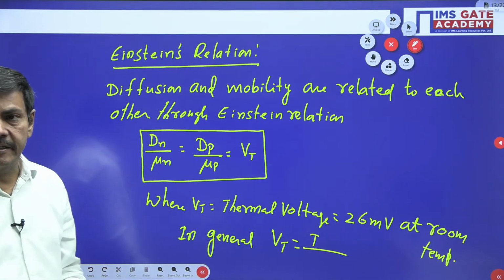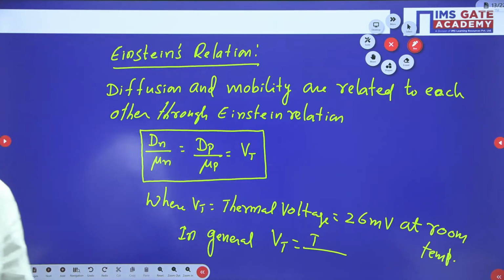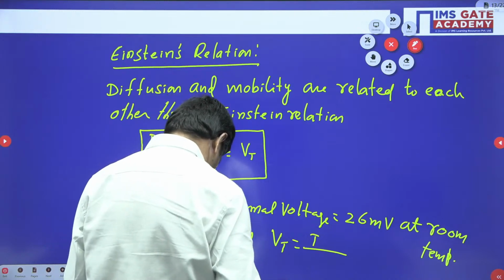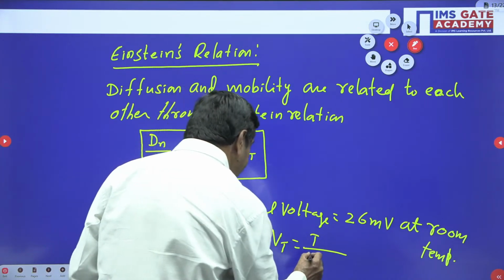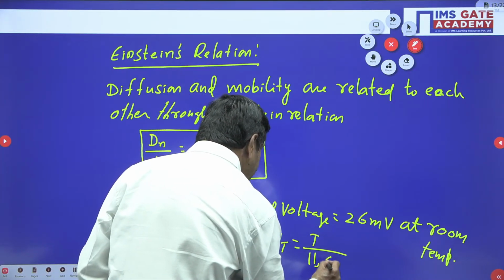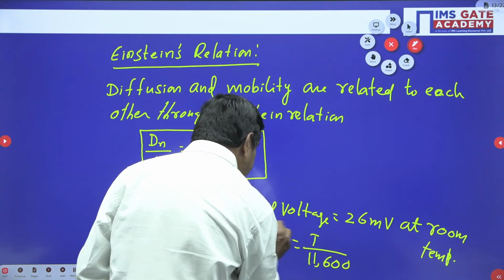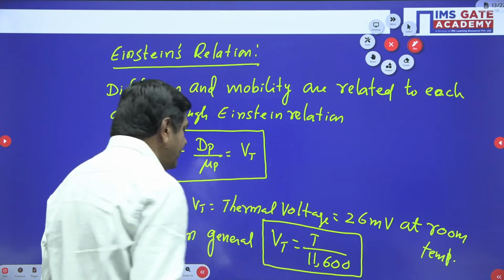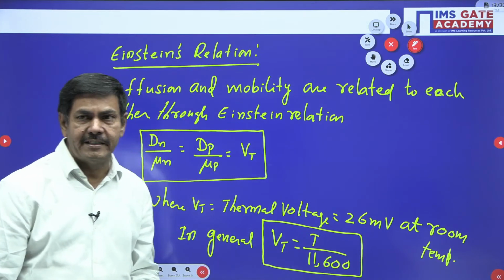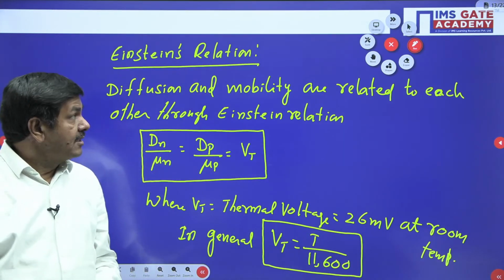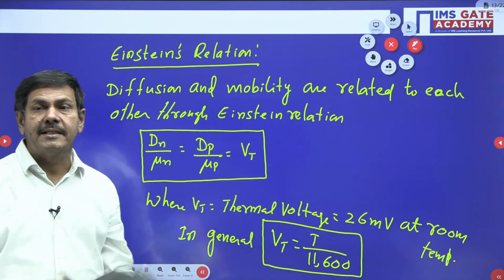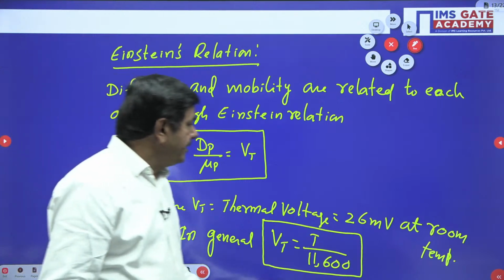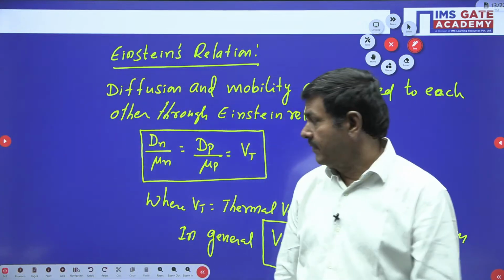That point is very important. The T is always taken in Kelvin, divided by 11,600. By using this formula for any temperature, you can determine the thermal equivalent of the voltage. Understand my point now? So this is the Einstein relation. Every formula I gave here.